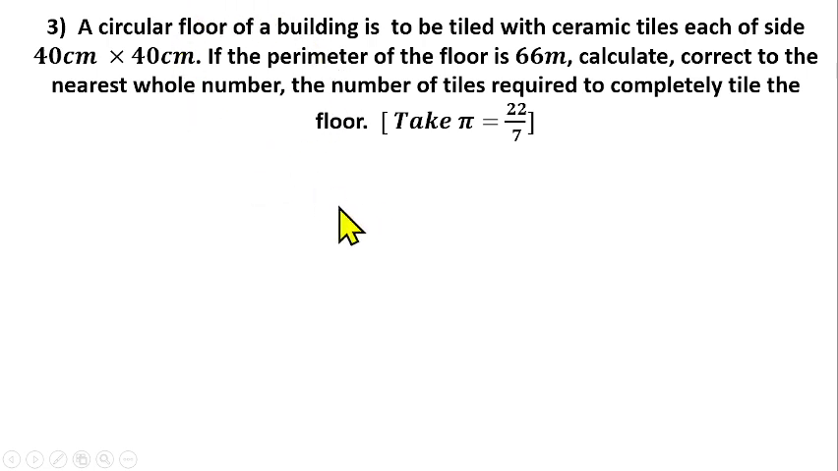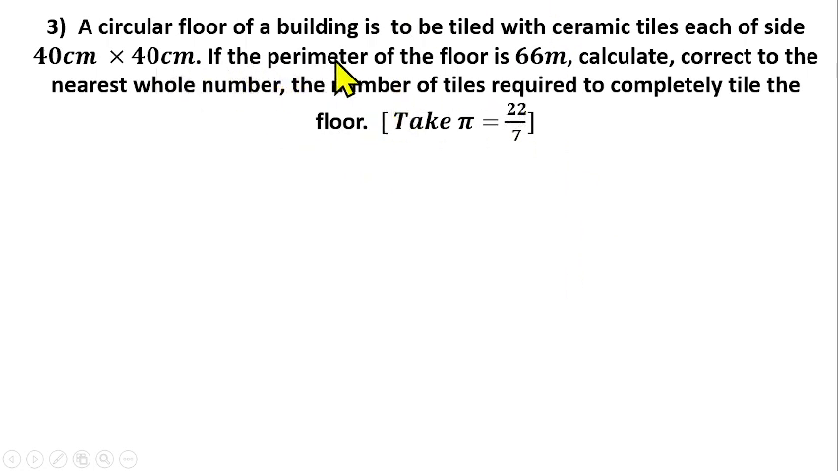So we are told that there is a floor which is circular in shape, and we want to floor it with ceramic tiles, and the dimension of each of the tiles is 40 by 40 centimeters. We should know that the tile is square in nature and the floor is circular in nature. The space inside the circle will give us the area of the circle, but we are not given the area of the circle. That's what we need to find. If we can find the area of the circle, then find the area of each tile, we can find the number of tiles needed.